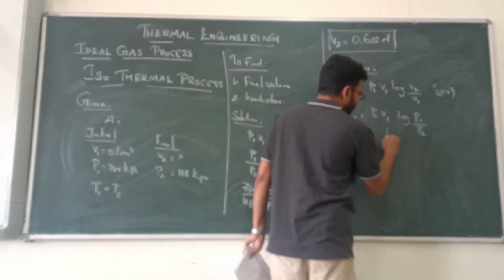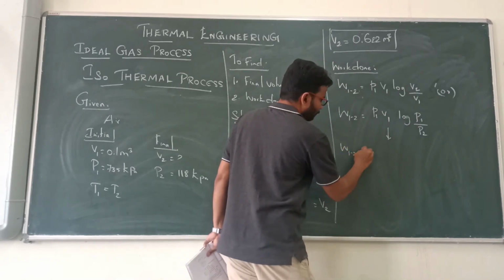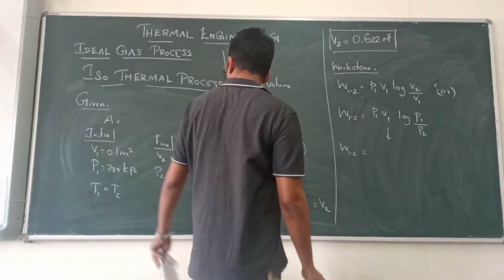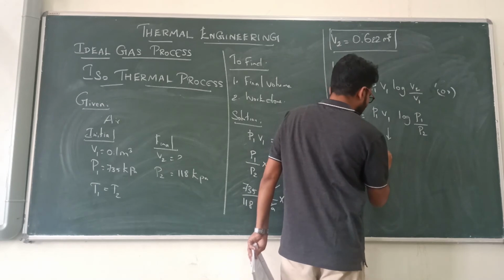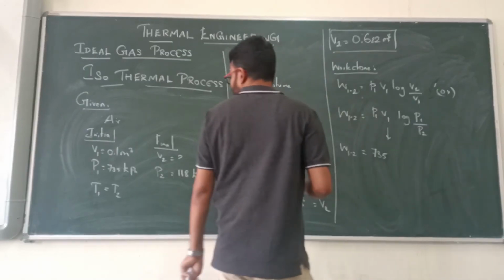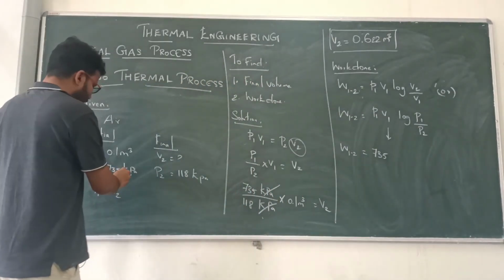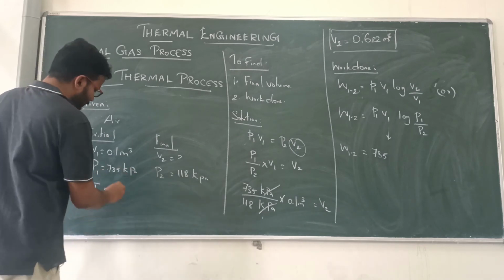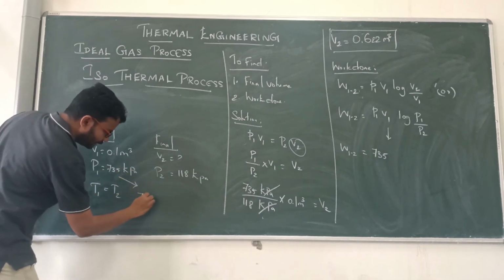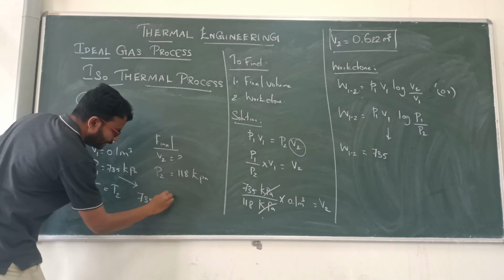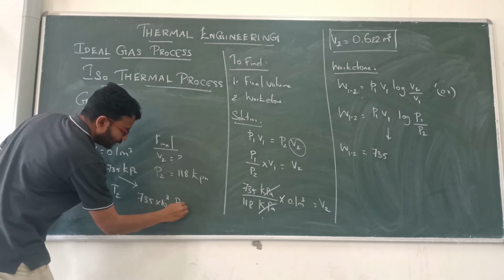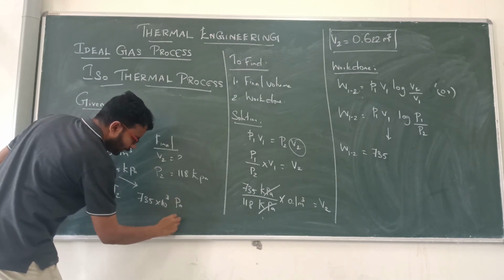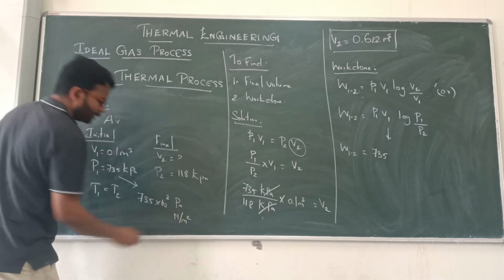Okay, let us take this formula, which is equal to, what is the pressure value? 735. Since it is kilopascal, we convert it: 735 into 10 to the power 3 Pascal. Pascal means Newton per meter square.